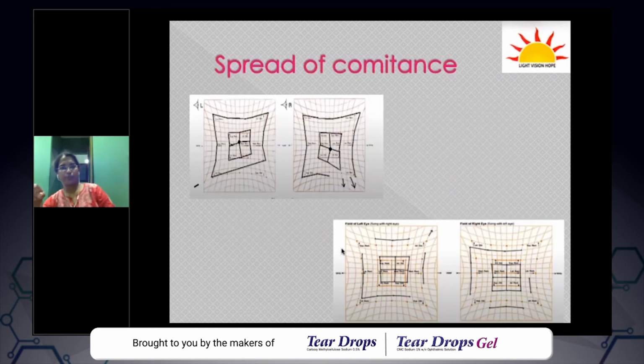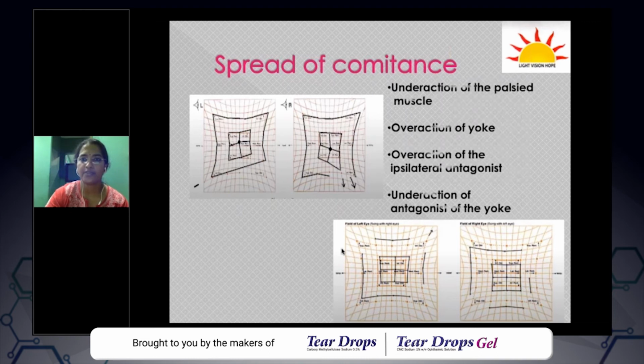Again, I think you should have heard about this term called spread of comitance. In any incomitant squint, in the early stages, you have a primary muscle, and then this palsy can lead to many other underactions and overactions, which are based upon Herring's and Sherrington's law. And after some time, an incomitant squint may also appear like a comitant squint. It will be difficult to pick out which is the primarily affected muscle. So this is called comitization or spread of comitance.